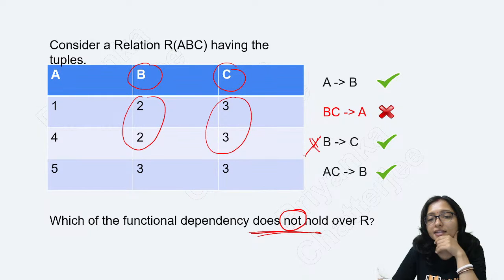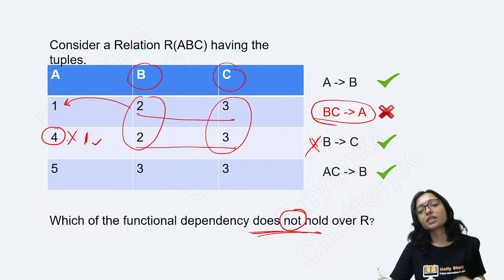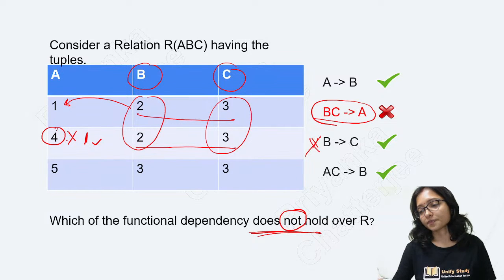Why are you telling 3? BC implies A will not hold, because here 2, 3 together, 2, 3 together. But for this 2, 3, here is 1 but here is 4. If it is 1 then it is okay. Here it is 4, that's why it is not okay. Right?